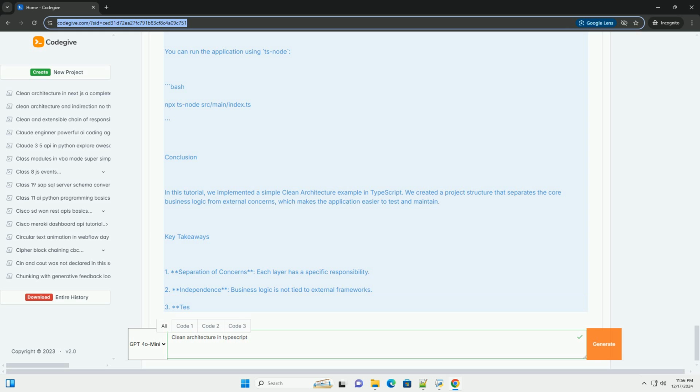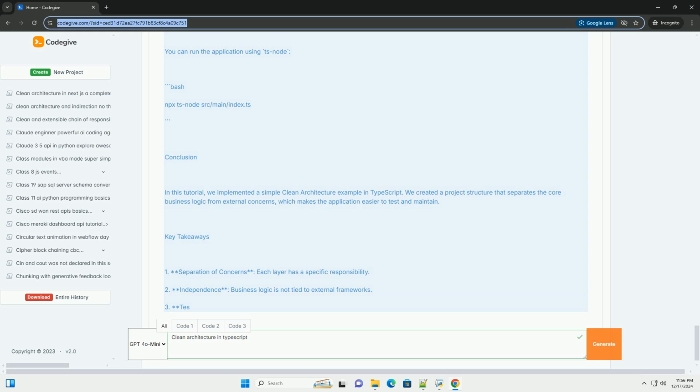Step 4, implementing the framework and driver. For simplicity, we will use an in-memory repository. src/adapters/inMemoryUserRepository.ts. TypeScript. Import User from entities/user. Import UserRepository from usecases/userService. Export class InMemoryUserRepository implements UserRepository.